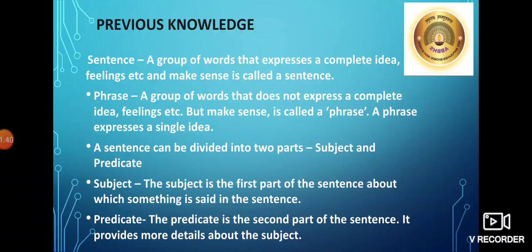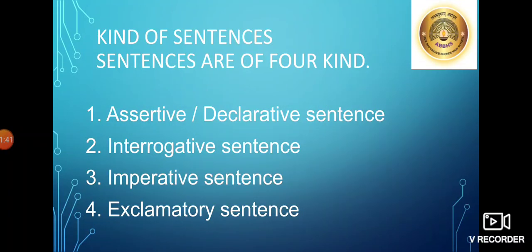Today we are going to learn kinds of sentences. Sentences are of four kinds. First, assertive declarative sentence. Second, interrogative sentence. Third, imperative sentence. And fourth, exclamatory sentence. Now let's learn these sentences in detail.